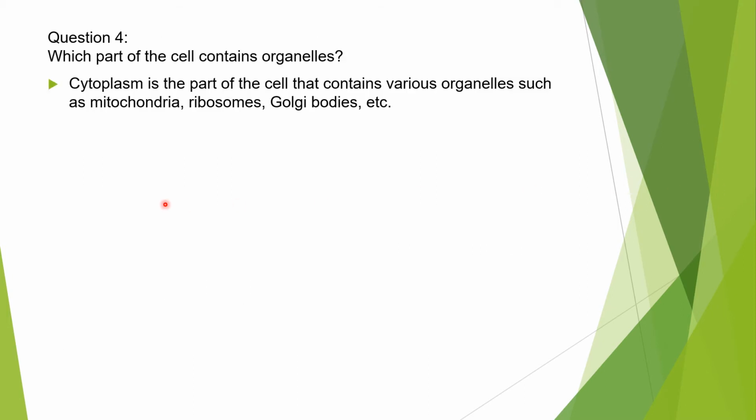Question number four is here. We have to tell which part of the cell contains organelles. Cytoplasm contains organelles. What organelles does it contain? Such as mitochondria, ribosomes, Golgi bodies. So all these organelles it contains. What is the name of that part? Cytoplasm.